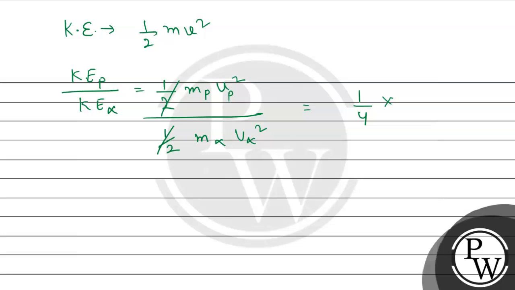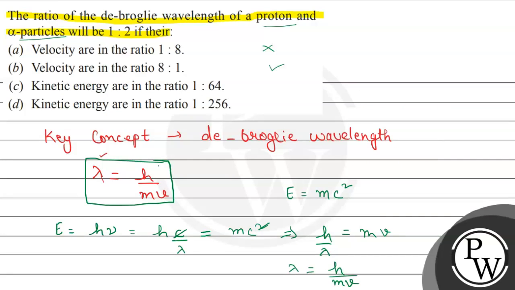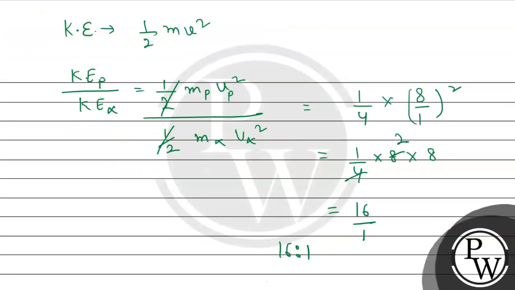And the ratio of velocity of proton and alpha particle we have already found as 8:1, and according to this we have the square, so we will square it. So basically it will be 8 × 8, so this will cancel. So it will be 16 divided by 1. Hence we can say the ratio will be 16:1. According to the given options, option C says kinetic energies are in the ratio of 1:64. This is wrong. And according to option D the ratio of kinetic energy will be 1:256. This is also wrong because we have already seen the ratio will be 16:1.